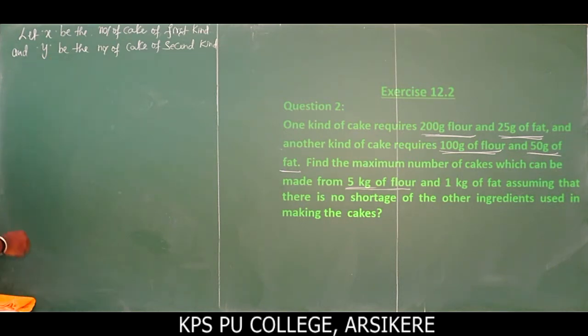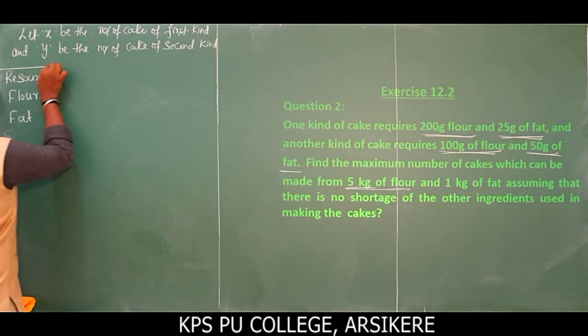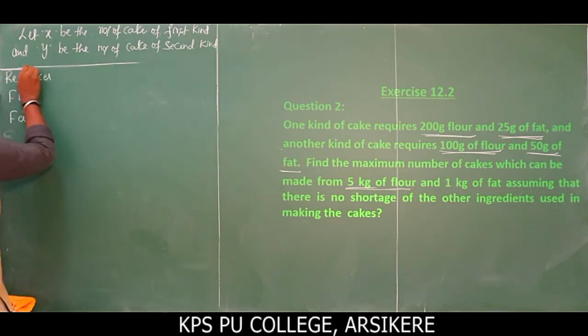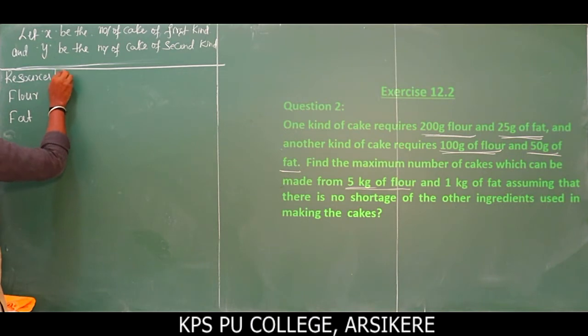Now take the table. So resources, what will I write here? Resources. What are the resources? First resource here is flour, and second resource is fat. And after resources, what comes next is important here: first kind.